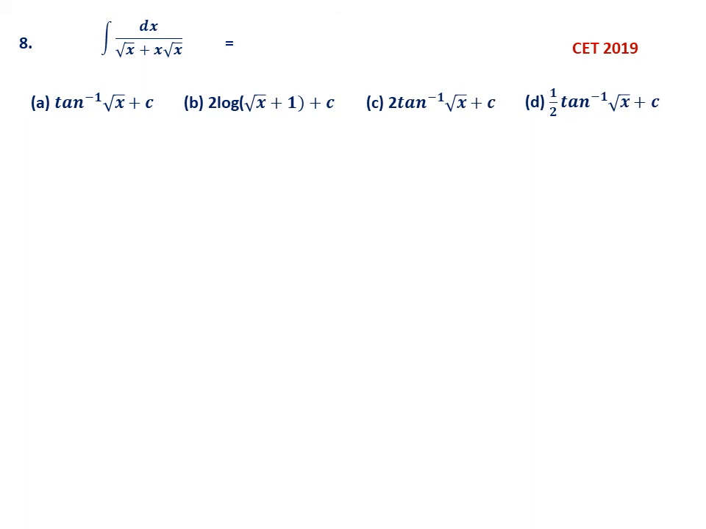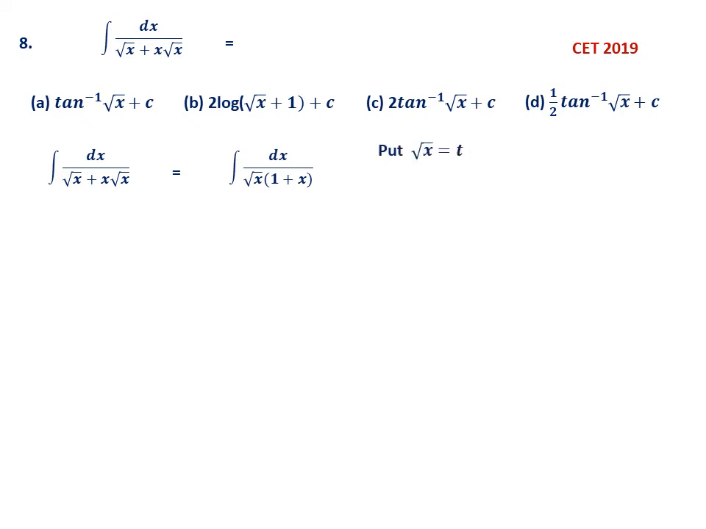Question number 8. Integrate dx by root x plus x root x. This is also 2019. Options given: first one is tan inverse root x, second one is 2 log of root x plus 1, third one is 2 tan inverse root x, fourth one is 1 by 2 tan inverse root x. Of course, plus c is added everywhere. So let us take the given integral dx by root x into (1 plus x). Now what I have done is root x is taken out, therefore it is dx by root x (1 plus x).